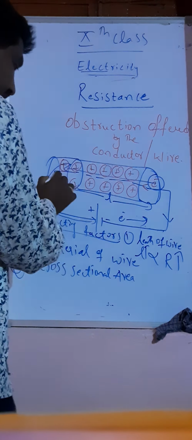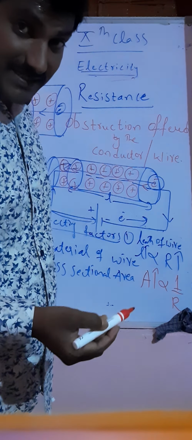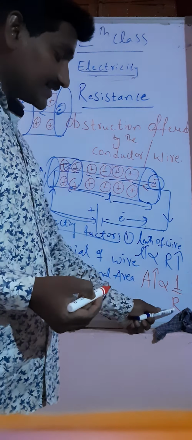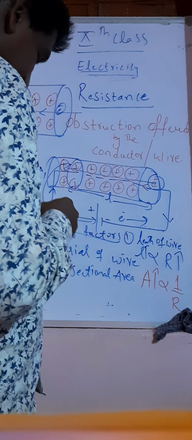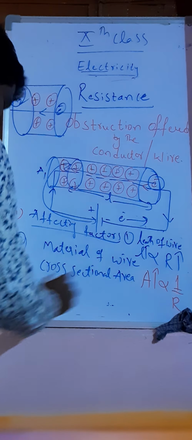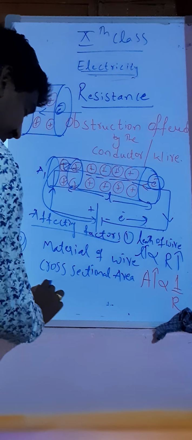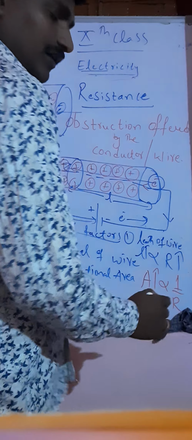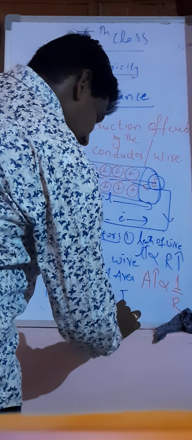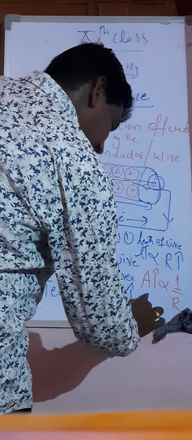So we can say that if the area increases, resistance decreases. If the cross sectional area of the conductor or wire increases, resistance decreases. The most important is that the third one is cross sectional area. The fourth one is the temperature of the conductor. If temperature T increases, resistance also increases.